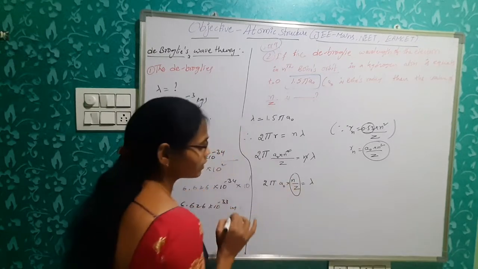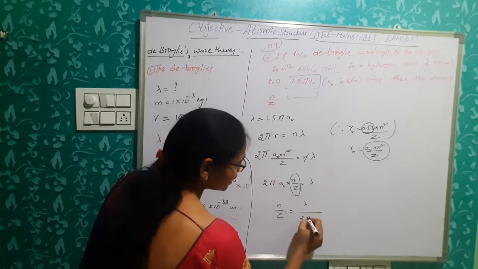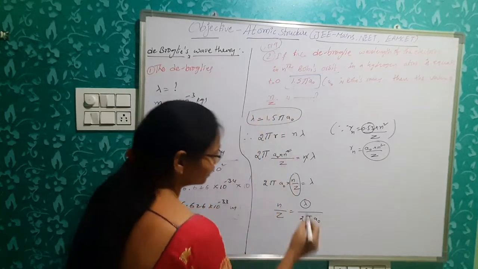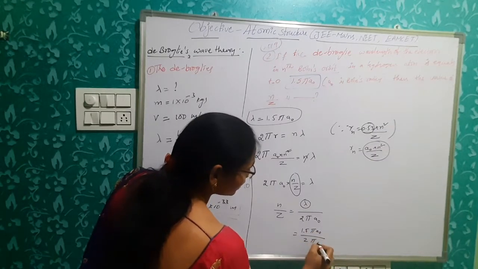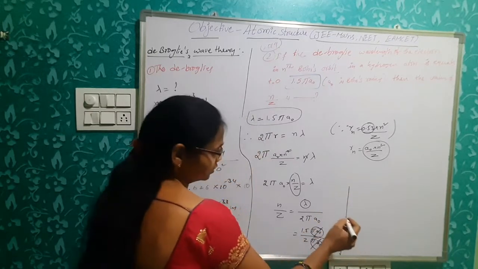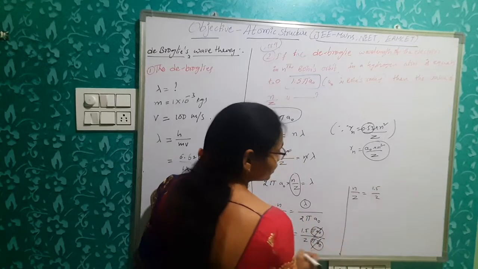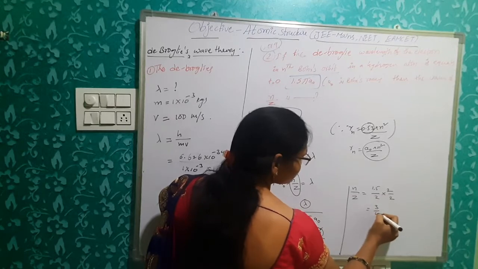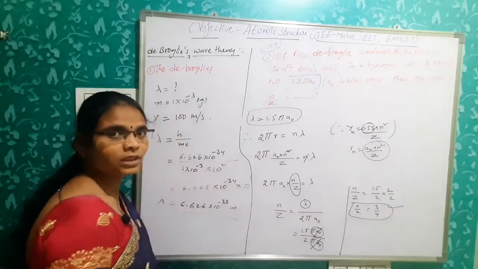We have to calculate n by Z only. n by Z is nothing but lambda by 2 pi a naught. So this lambda is given as how much? 1.5 pi a naught. 2 into pi a naught. This pi a naught mutually cancelled. Okay. So then n by Z is equal to 1.5 by 2. So multiplied with a suitable integer to get whole numbers, 3 by 4. So what is the ratio of n by Z? 3 by 4 only. Clear?